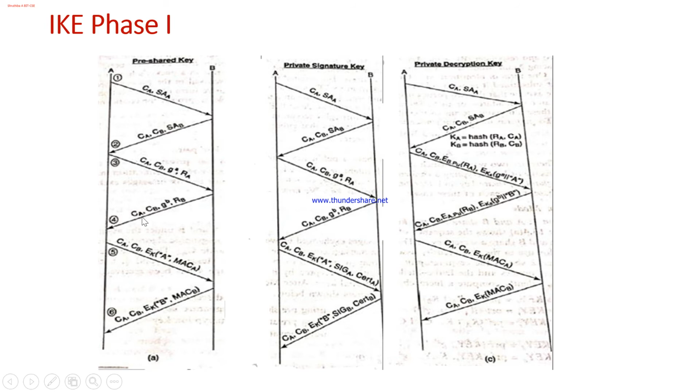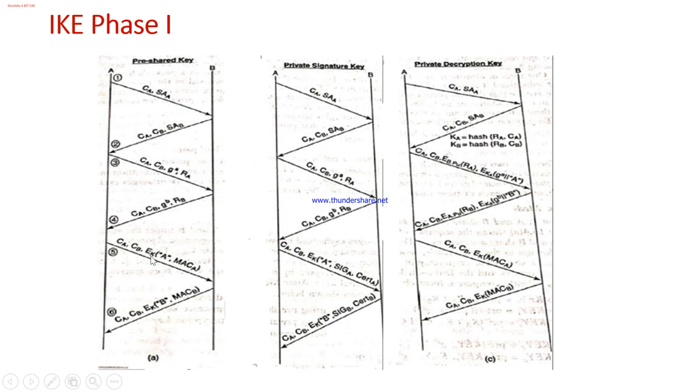So on receiving this, again the certificates for A and B, the cookies of A and B, and G to the power of B, that is a partial key from B, and a challenge. Now both A and B have exchanged their partial keys, so the actual session key will be generated on both ends.